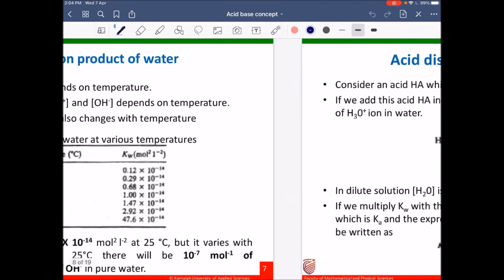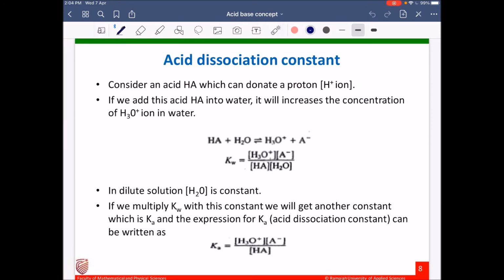Now consider an acid HA, which can donate a proton, H plus ion. If we add this acid HA into water, it will increase the concentration of hydronium ion. We can write that equation as HA plus H2O gives H3O plus and A minus. And we can write the equilibrium expression: hydronium ion concentration times A minus concentration divided by concentration of acid HA times concentration of H2O.